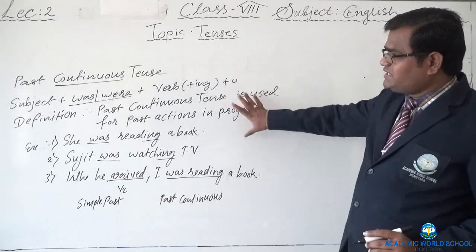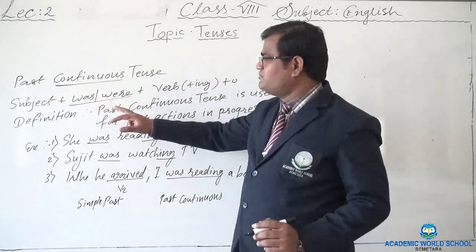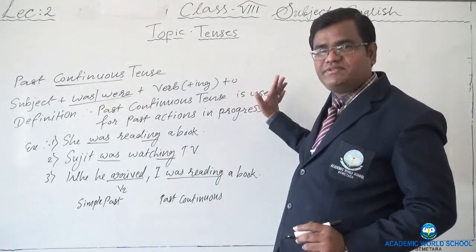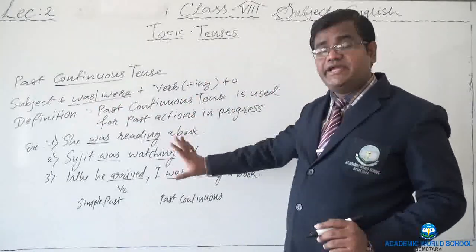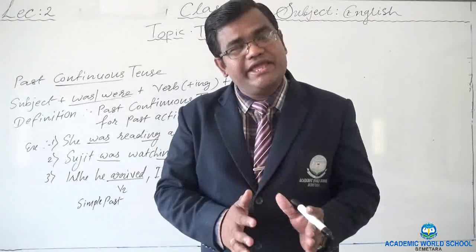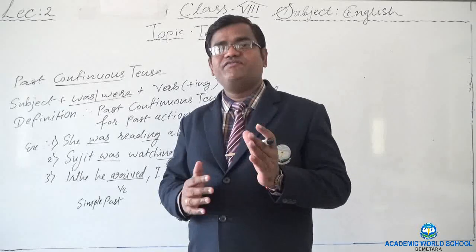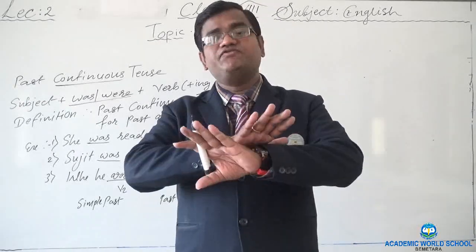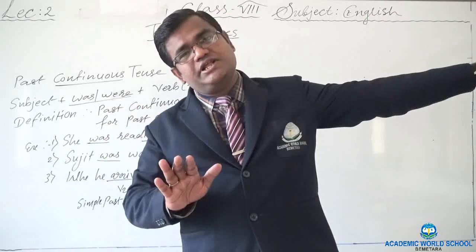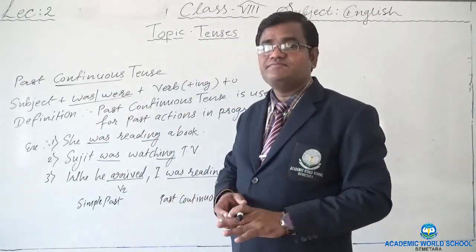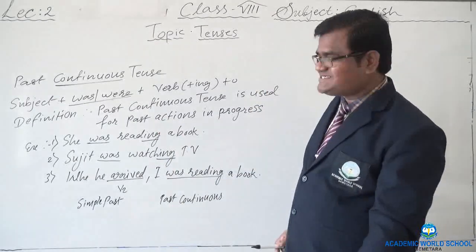So let me repeat it again. Past continuous tense formula is simply subject plus was or were and then ing form of the verb. Then it shows the actions which were continuous in past, right? Or we can say unfinished actions also. Unfinished means which were not finished. Till that point, those actions were still going, right? So now let's come to the next tense.